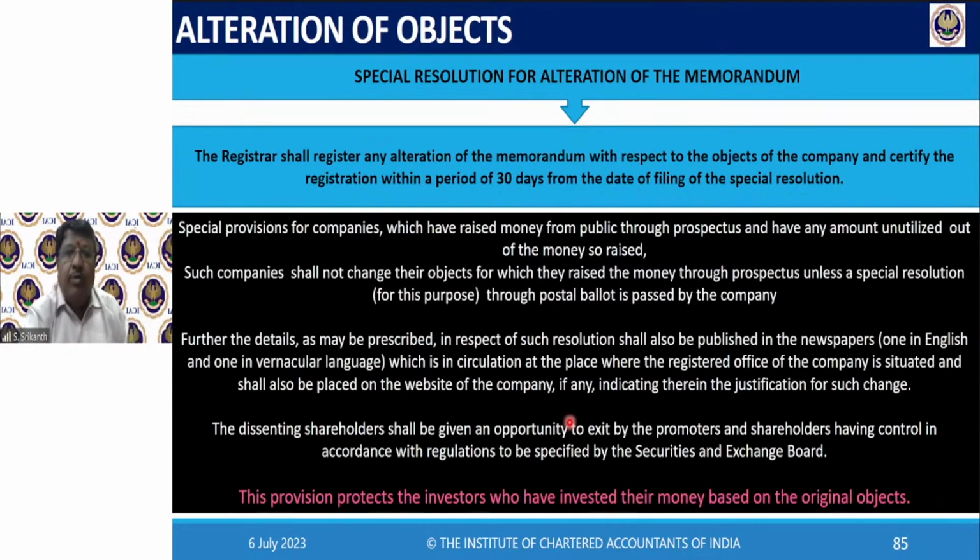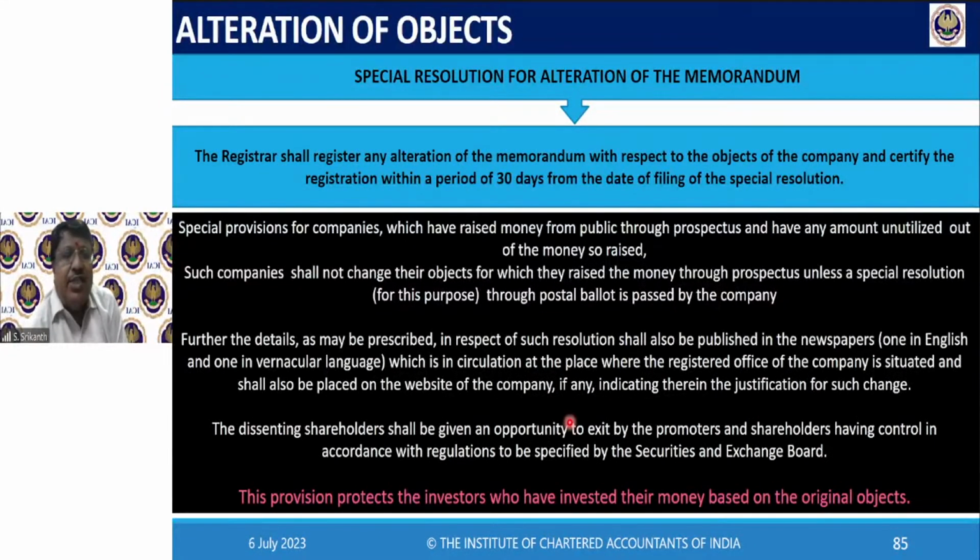So that language also you have to use for publication, so that the local people who are your shareholders will know in their language that this is happening. And they may object. So anybody may say, I am not happy, after reading the newspaper. That gentleman may say, even if you have passed a special resolution, I don't want it, let me go. So that fellow is called a dissenting shareholder.